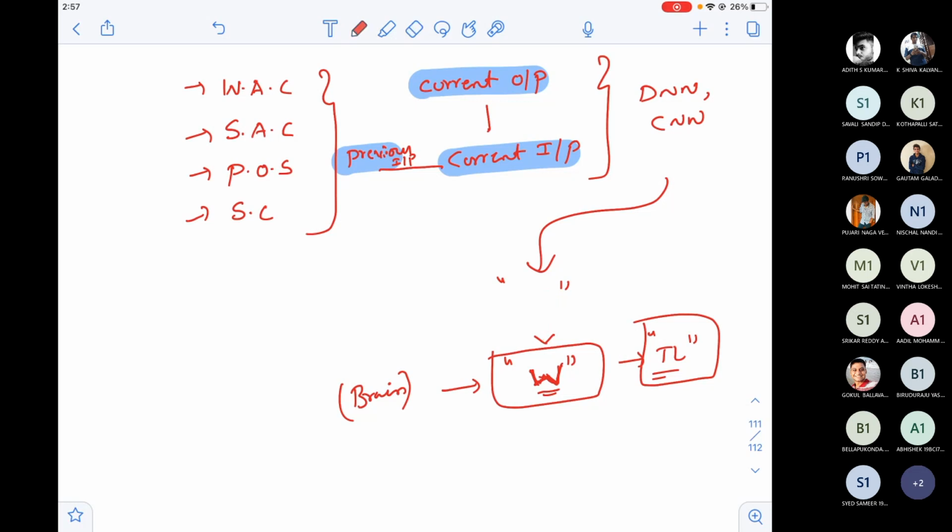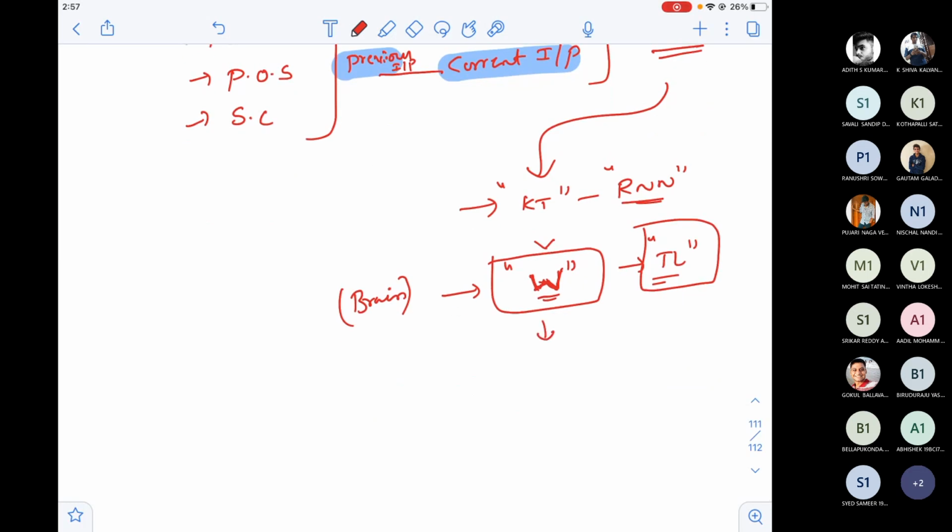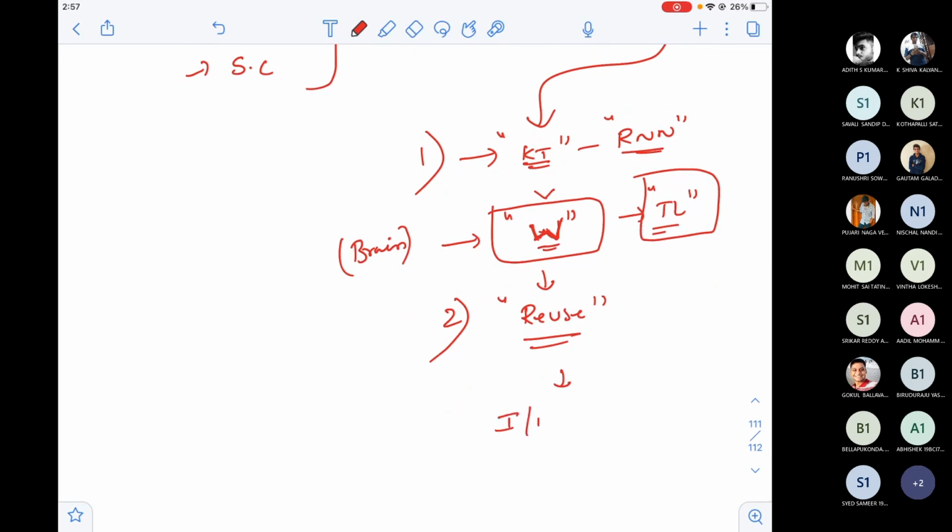That knowledge transfer is being done in the form of RNN, which was not there in CNN or DNN. So the advantages of the RNN equations are that it's not only transferring the knowledge, it is also reusing the weights. Two main advantages: knowledge transfer, that is, every output not only depends on the current input, it depends on previous inputs, and reusability. But in this also, the input has variable sized rows. This is a problem.